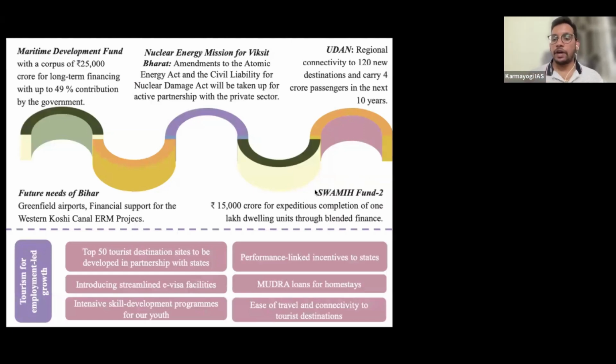And then we have Swami Fund version 2. Version 1 is over. Anyway, we were not able to achieve it. So the government is going to create 15,000 crores to enable housing for all, right? Swami Fund was created to encourage the creation of small houses for everyone, in urban spaces specifically.